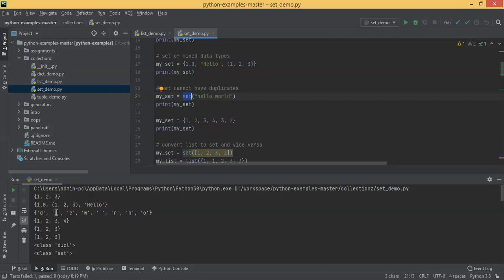L is appearing once, O is also appearing once, like that. So you can pass a list or a string. You can pass a list into a set to get the distinct elements. Somebody is asking how to get the distinct elements from a list. You can simply call set and pass that list inside.